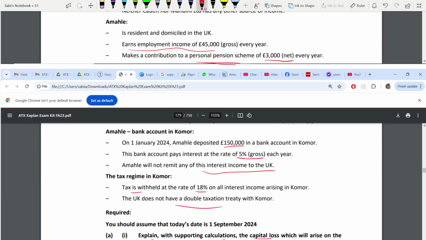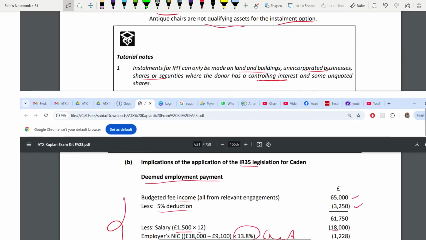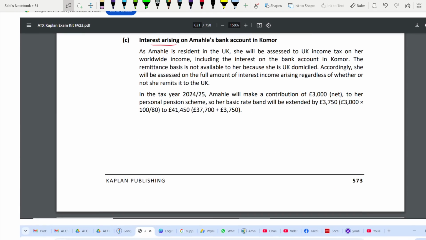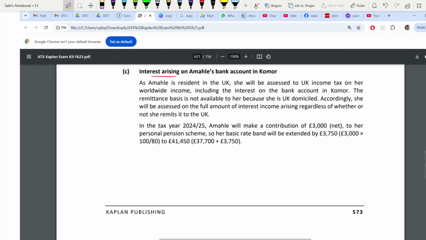Okay, so here, very important, because he's getting an interest from another country. You have to see whether he's a domicile and resident in UK. You have to talk about it. So here he's a resident in UK. Because she is a resident in UK, she will be assessed to UK income tax on her worldwide income. The moment you are resident, no question. Wherever your income is, UK tax will be charged there. Including the interest, you have to write this, including the interest on this country.